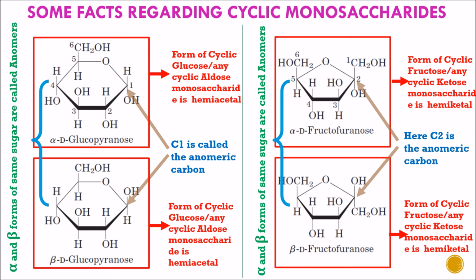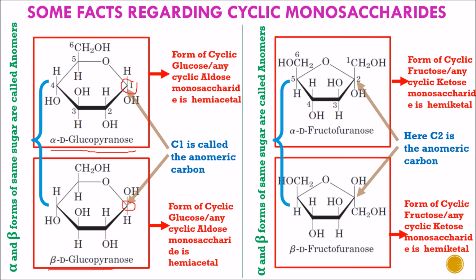Here it shows some facts regarding cyclic monosaccharides. Glucose after cyclization forms 2 anomers: the alpha anomer, alpha D glucopyranose, and the beta anomer, beta D glucopyranose. Here carbon number 1, that is C1, is called the anomeric carbon because it is formed because of cyclization of the glucose molecule. After cyclization one more asymmetric carbon center is formed, at carbon number 1.